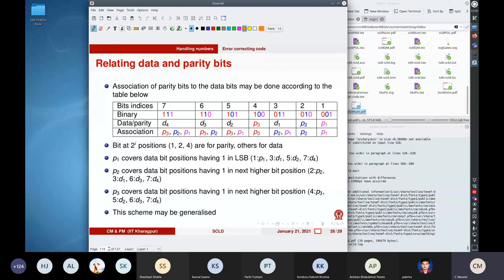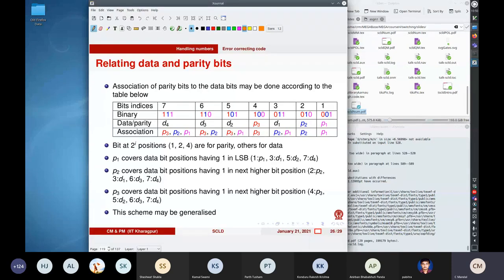So these data bits, as you can see, are affecting only 2 parity bits, and D4 is affecting all the 3 parity bits, and the parity bits are affecting only themselves. So if these parity bits are in error, they only affect themselves. So what you can see is that the bits at 2 to the power i positions, that is 1, 2 and 4, are for parity, and the others are for data.